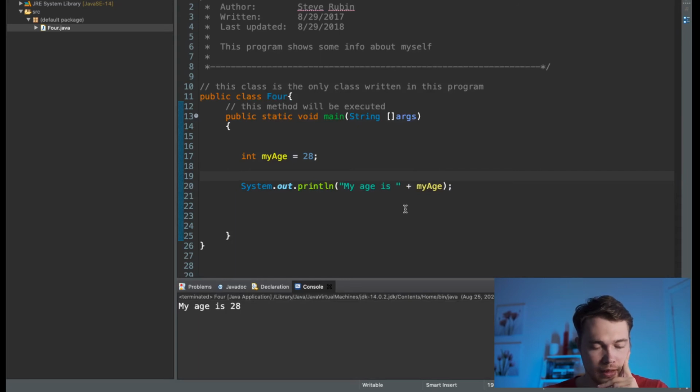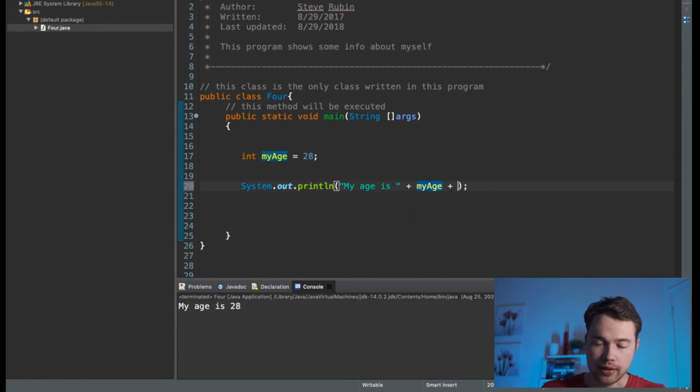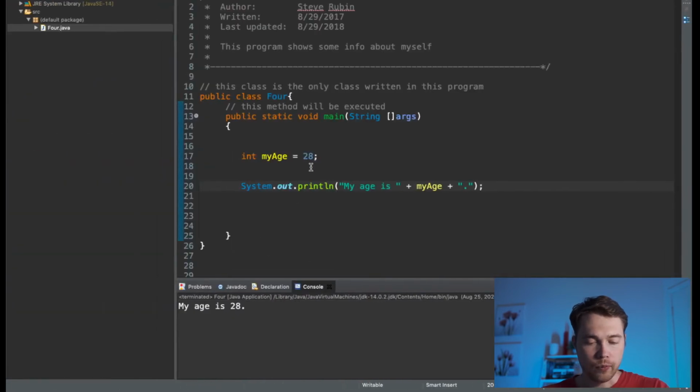Okay. Let's say I want to have my age is 28 and have a period, a dot. What should I do? Exactly the same thing. I have a plus and then a dot between the quotes. Now I print that out. My age is 28 dot. Perfect. Moving on.